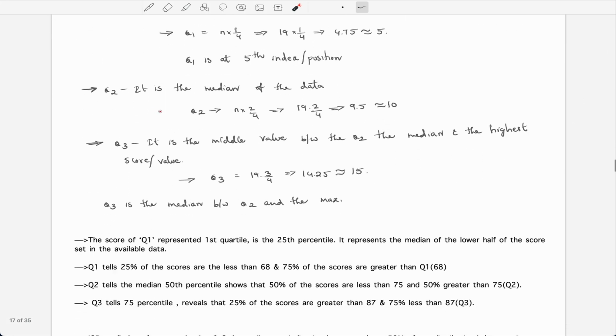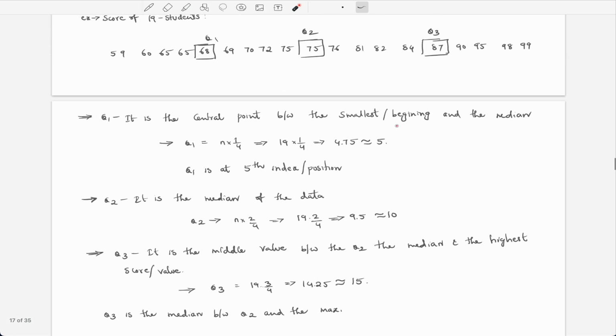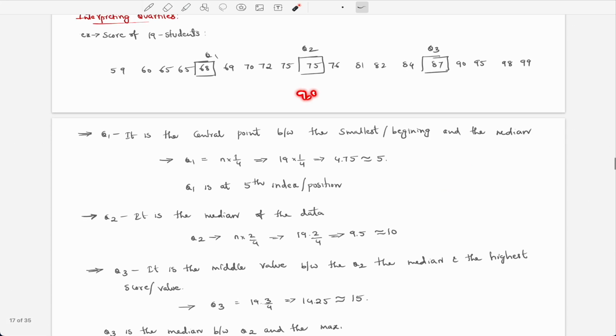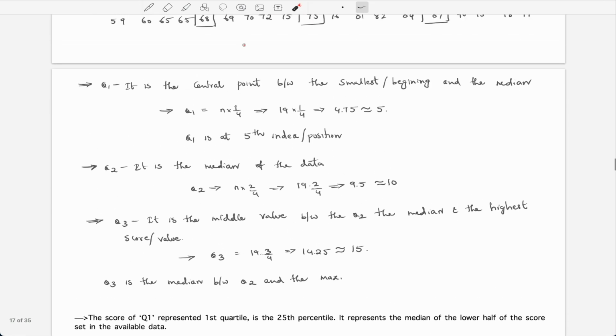It is the same for Q2 and Q3. Q2 is the median of the data. How are we going to find the median? This is the second quartile, so we multiply n by 2 by 4. With 19, we get 9.5, which is approximately equal to 10. This is 5, then 6, 7, 8, 9, 10. This is Q2. I hope you're getting it.